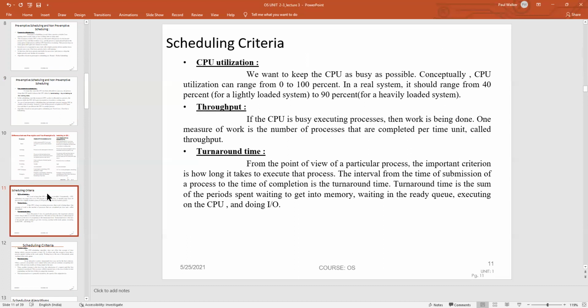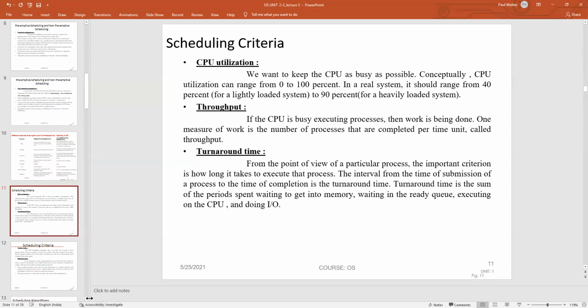Coming to the scheduling criteria, CPU utilization is the major criterion used in the scheduling process. The aim is to keep the CPU as busy as possible, and CPU utilization can range from 0 to 100. In this type of system, we can select a lightly loaded or a heavily loaded performance. Throughput is another important criterion of a CPU.